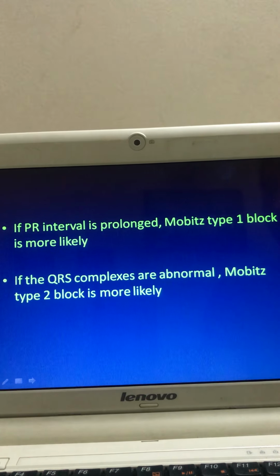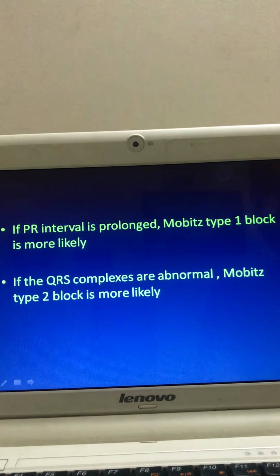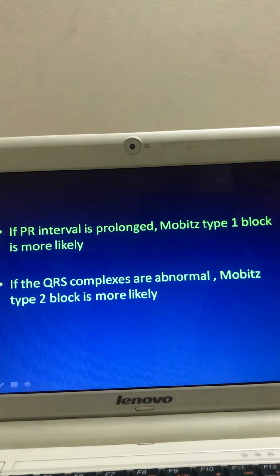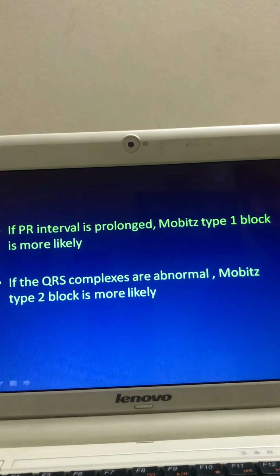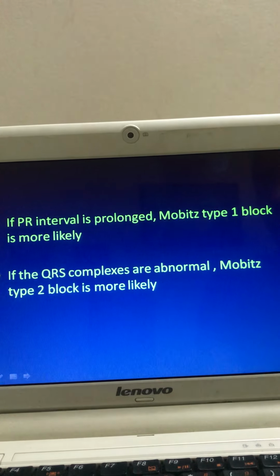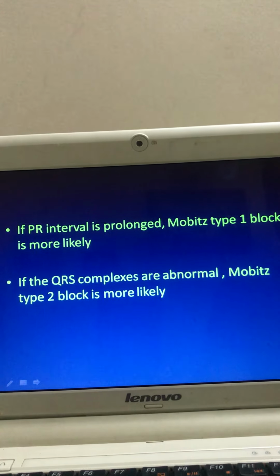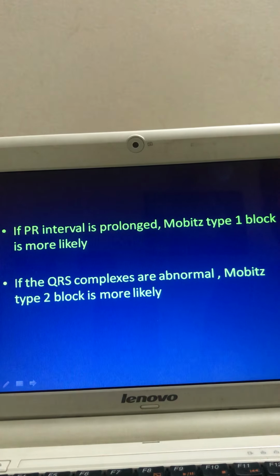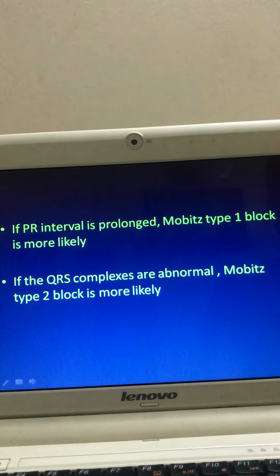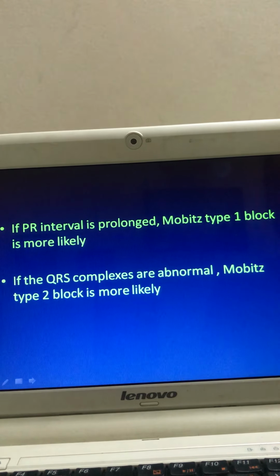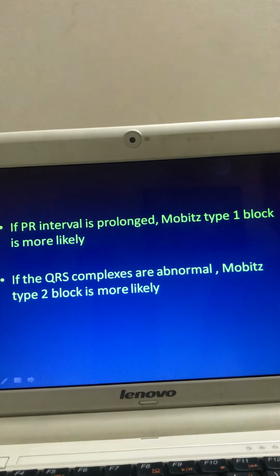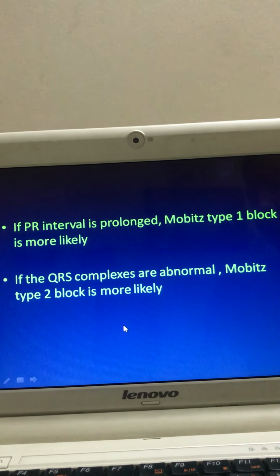The conclusion is that in Mobitz type 1, the PR interval is prolonged and there is a regular interval of dropped beats. What is the regular interval of these dropped beats? Maybe 2:1 or maybe 3:1. But in Mobitz 2, the QRS complexes are abnormal. In this Mobitz 2, there is irregular heart block.